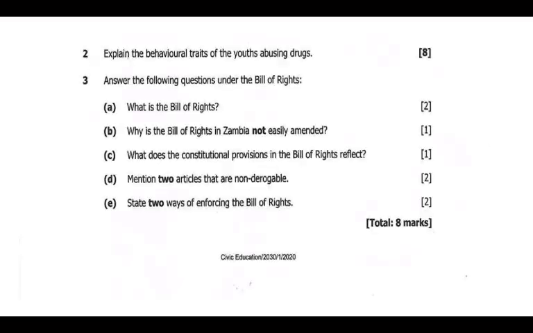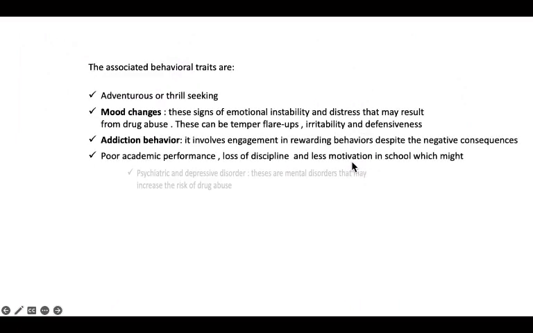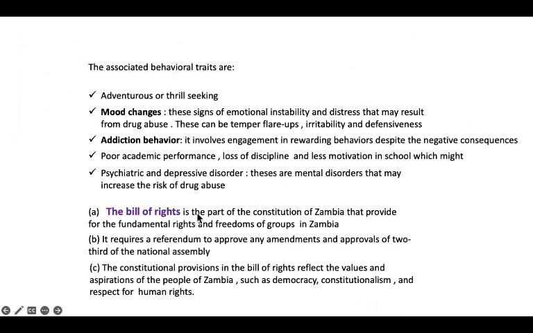And then we look at this other question. Question C. What do the constitutional provisions in the Bill of Rights reflect? If you look at the Constitution, the provisions in the Bill of Rights reflect the values and the aspirations of the people of Zambia, such as democracy, constitutionalism, and the respect for human rights. So that's what it focuses on.